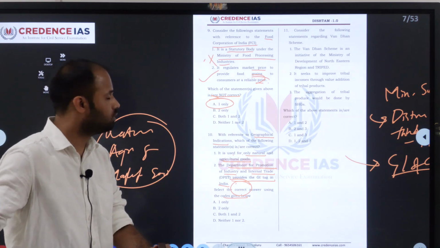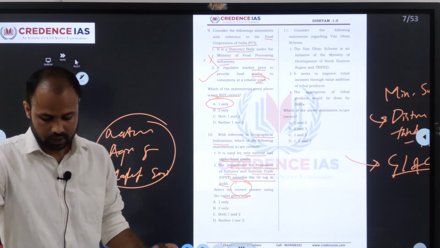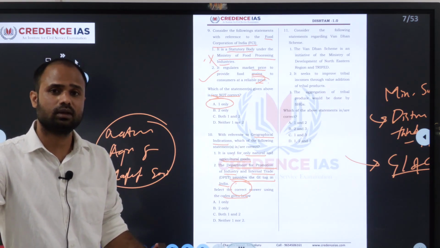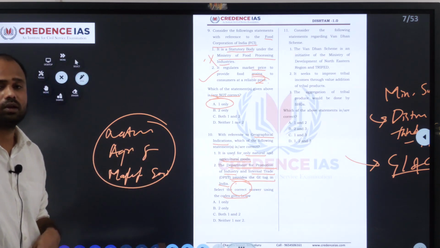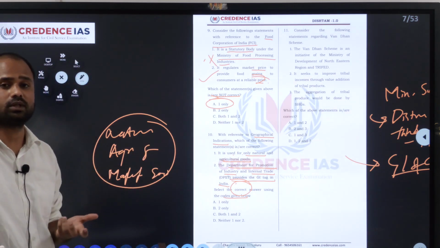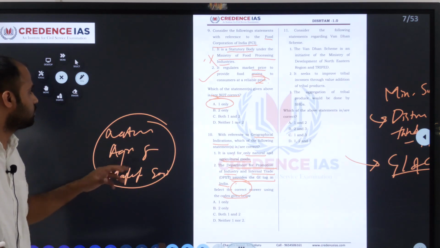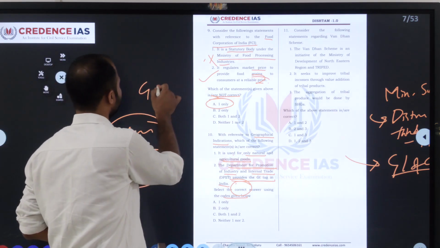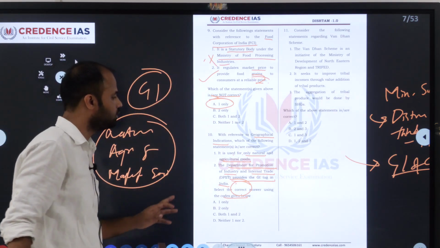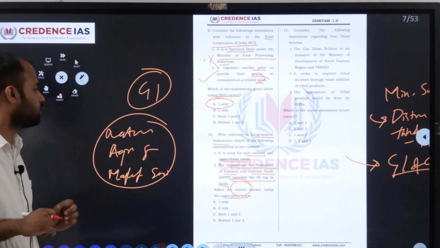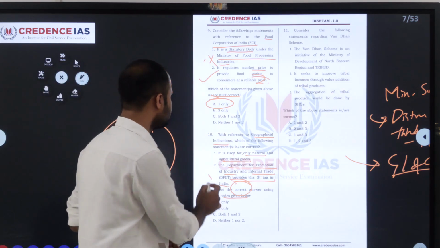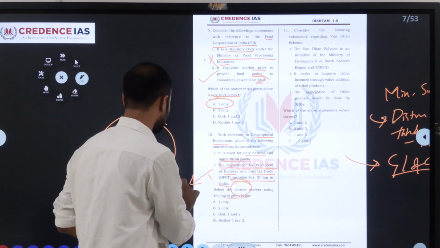So a GI tag is given to a product that has a specific geographical location and which has a unique quality because of its place of origin. Therefore, that product will be given the GI tag. This GI tag will be given by the Department for Promotion of Industry and Internal Trade, which comes under the Ministry of Commerce and Industry.